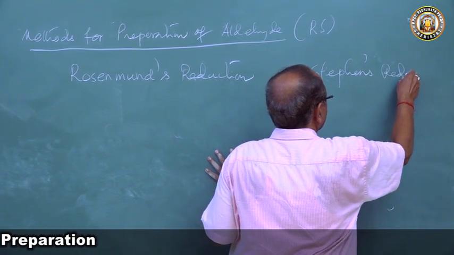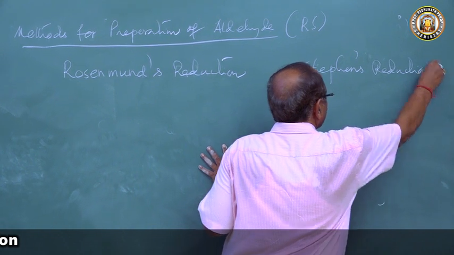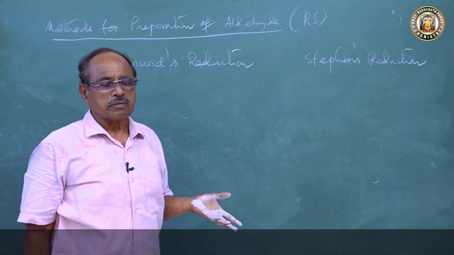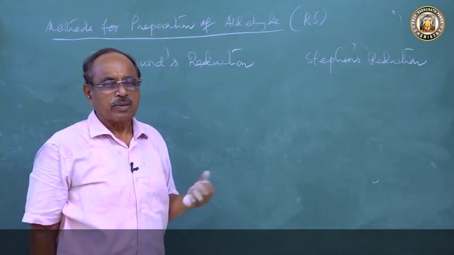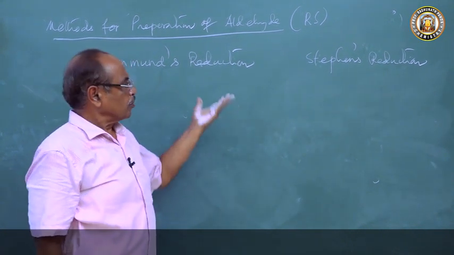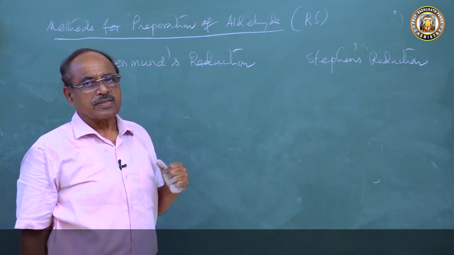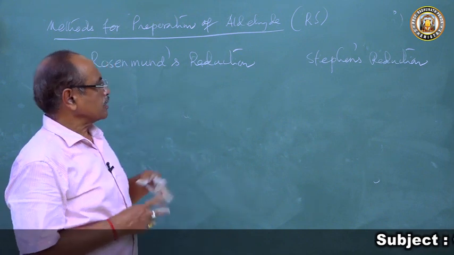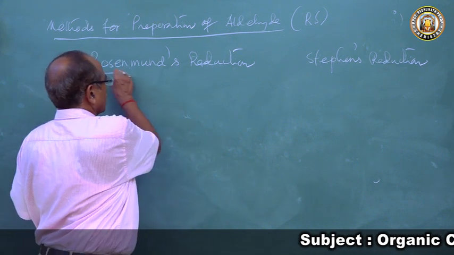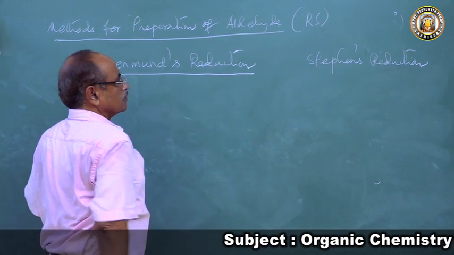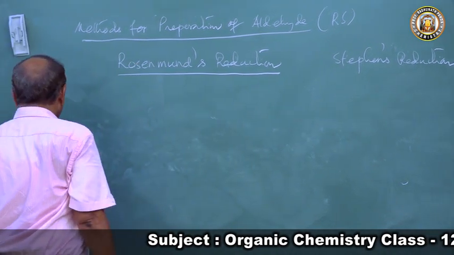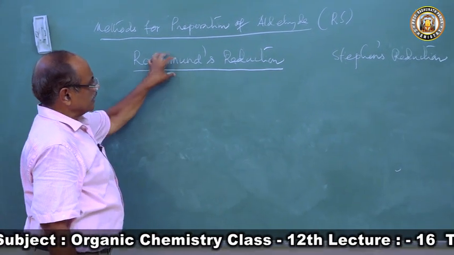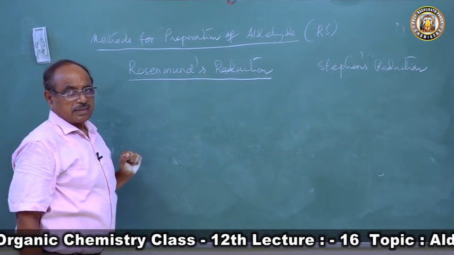So these are very important methods, because again when we read benzaldehyde and benzophenone, at that time for the preparation of benzaldehyde we will use this Rosenmund's reduction and Stephen's reduction there. Only in place of R we will write Ar. Now let us first read this Rosenmund's reduction. This is the method for preparation of only aldehyde. Rosenmund is the scientist and it is a reduction.